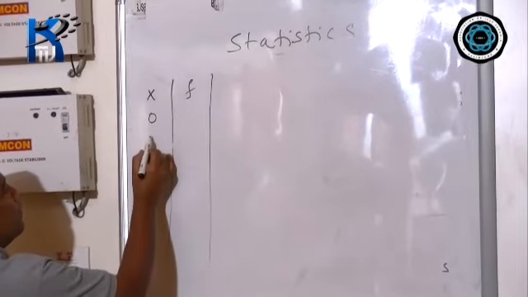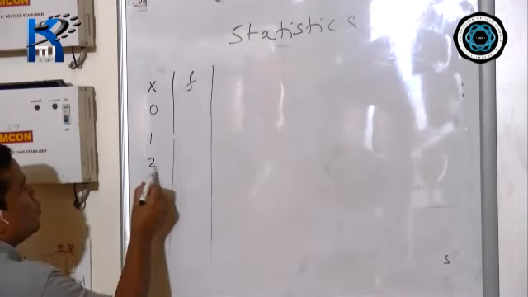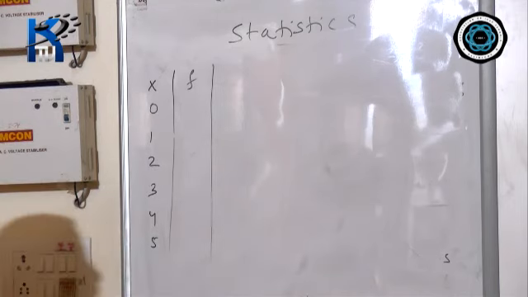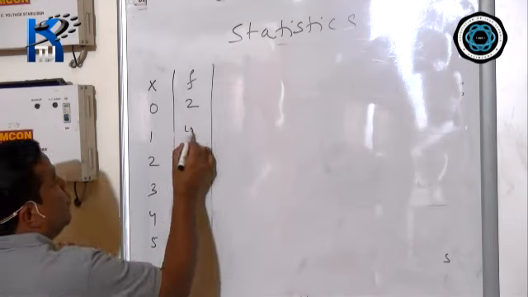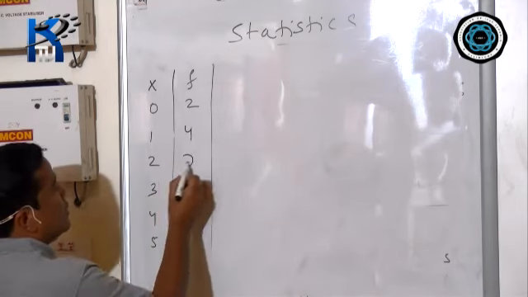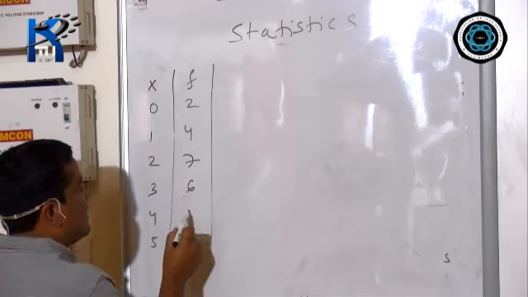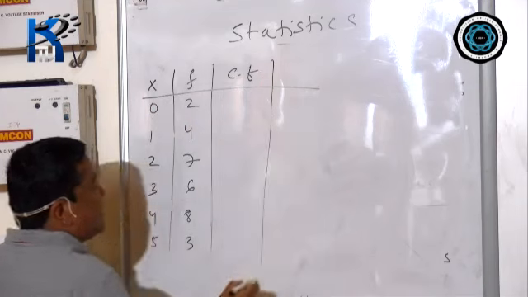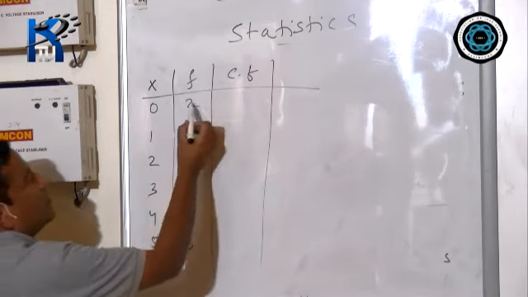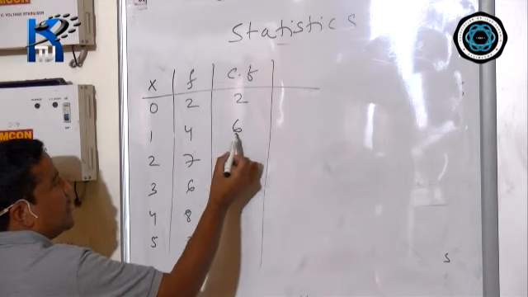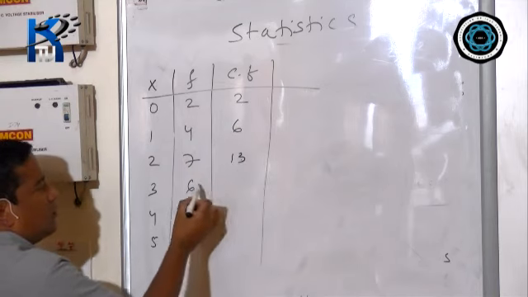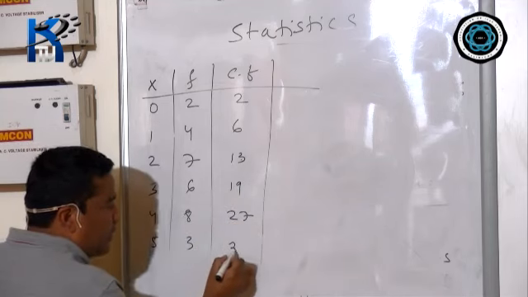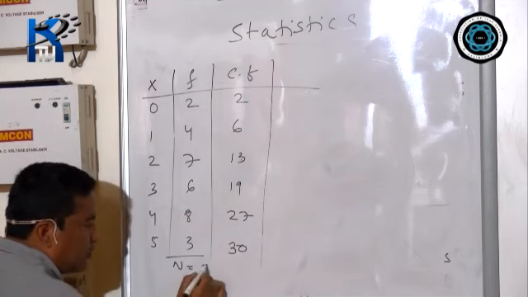x: 0, 1, 2, 3, 4, 5. After that, frequency f: 2, 4, 7, 6, 8, 3. Obviously, the third column is CF. So find out CF: 2 plus 4 is 6, 6 plus 7 is 13, 13 plus 6 is 19, 19 plus 8 is 27, 27 plus 3 is 30. Therefore, n is also 30.